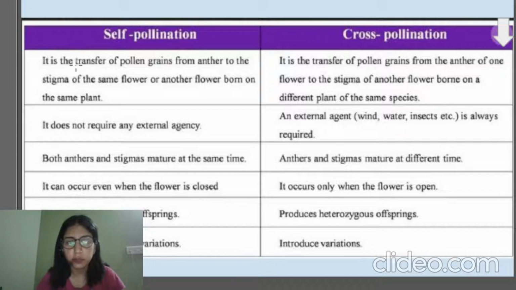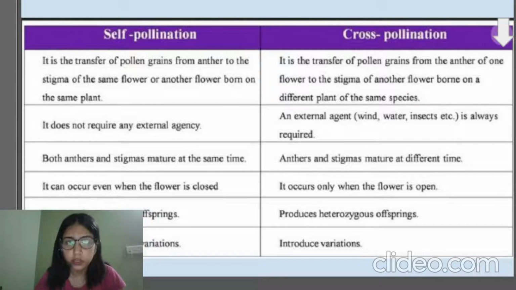First, if we talk about self-pollination, it is the transfer of pollen grains from the anther to the stigma of the same flower or another flower born on the same plant. The other flower will be of the same plant only and not on another plant. Then only we'll call it self-pollination.